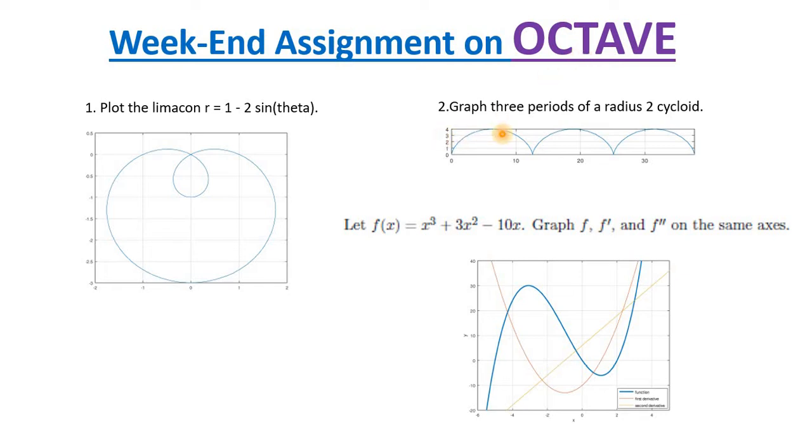And this is assignment 2. Assignment 2 is to graph 3 periods of a radius 2 cycloid. You need to get the output in this fashion. And assignment 3 is this. f of x equals x cubed plus 3x squared minus 10x. What you have to do is plot the function, f dash and f double dash functions, and the expected results are these.